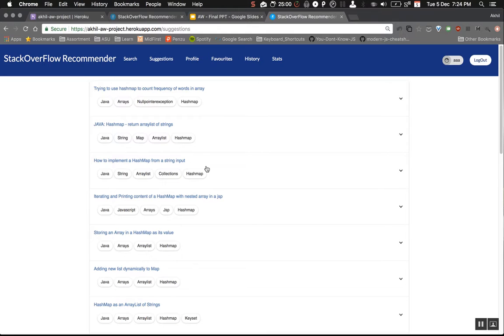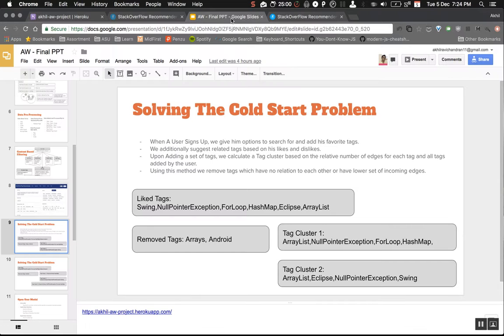But for now, we've tried to see if the tag cluster logic works, and it is working pretty well. We are giving results which have better relevance, rather than just giving a set of results for all the tags, which would give outlier results more than what you would actually want. So that's the cold start problem that I just discussed.